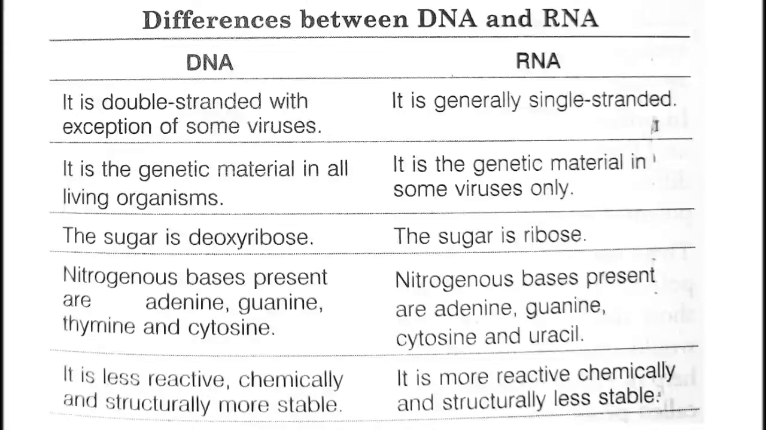So the sugar here is deoxyribose. Whereas in RNA, ribonucleic acid, the sugar is ribose. The nitrogenous bases present in DNA are adenine, guanine, thymine, cytosine, whereas in RNA they are adenine, guanine, cytosine and uracil. DNA is less reactive compared to RNA because it is chemically and structurally more stable, whereas RNA is chemically and structurally less stable. So this is the comparison of DNA and RNA.